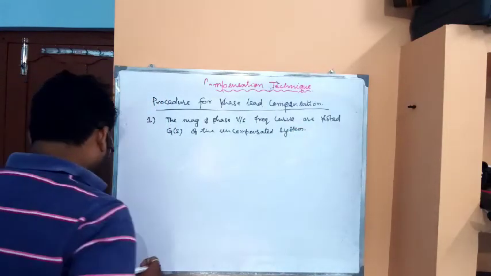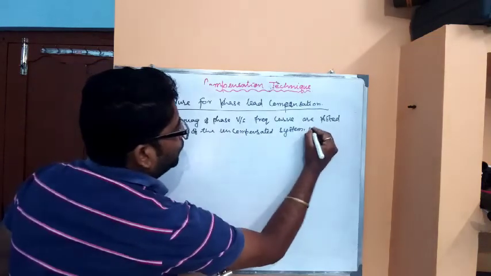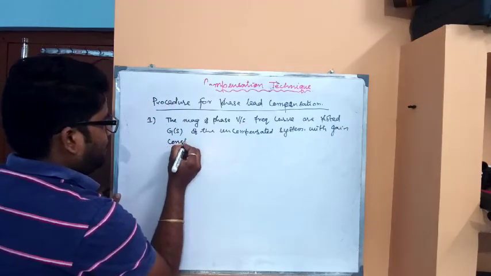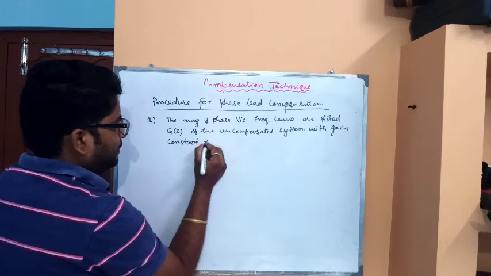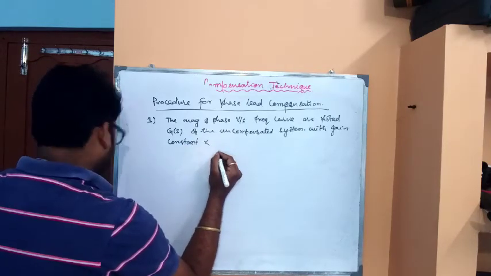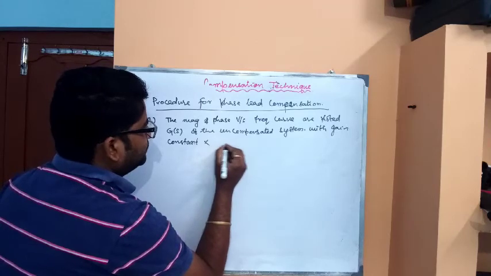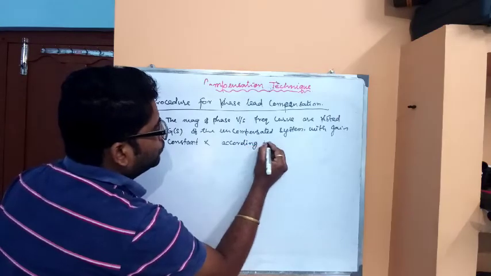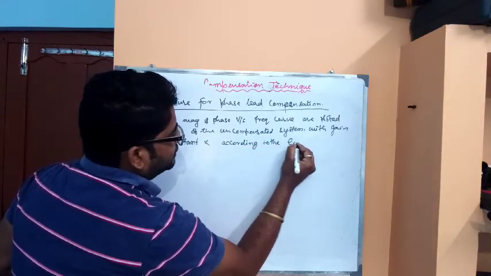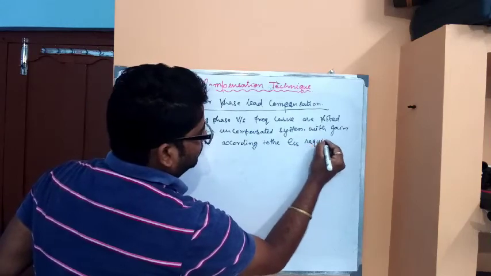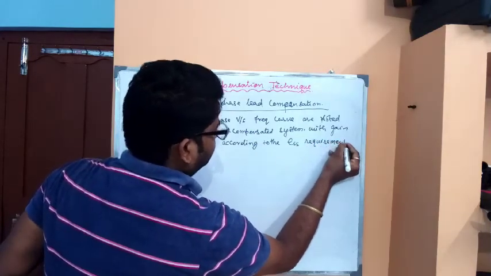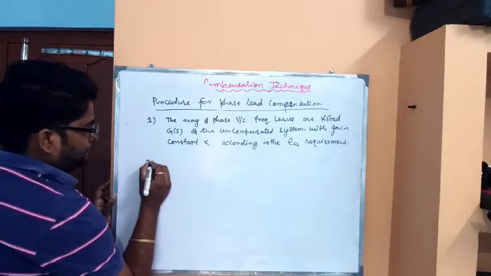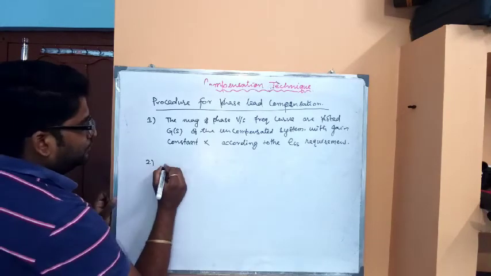With gain constant k, according to the steady state error requirement, according to the ESS requirement or steady state error requirement. This is the first step. Now second step. So from the Bode plot,